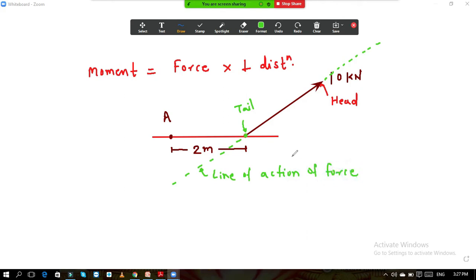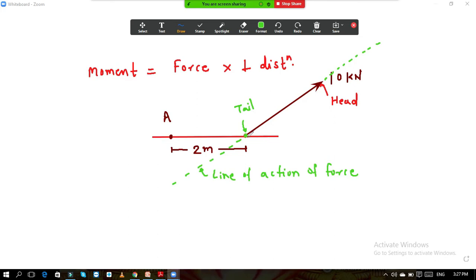So now what is the concept of moment? This force produces some rotational effect along the points which are situated on this line. Whatever line we have drawn now is in red color. In practice, when any force is acting at any point, it produces some rotational effects on the other points which are connected together.